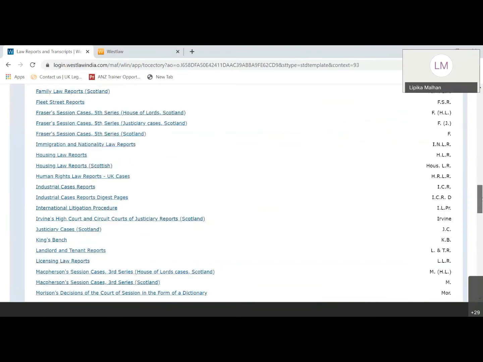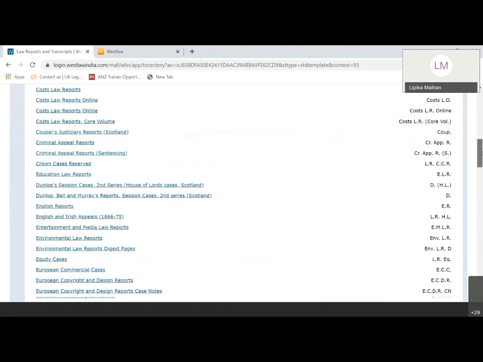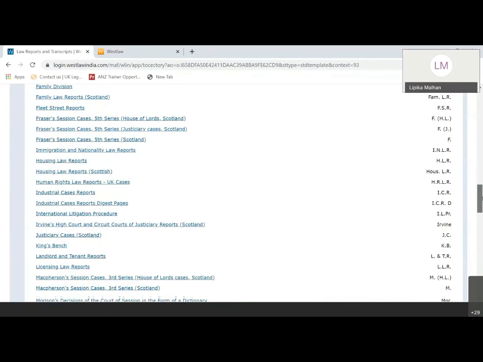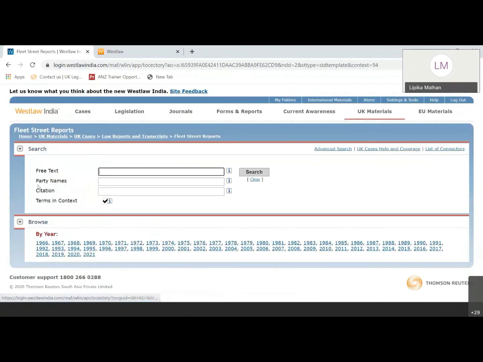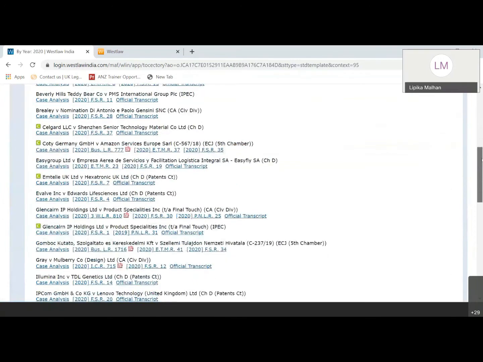This is all the law reports which are covered for UK. I've shown you an Indian case; I'll show you a UK case as well. For example, if you want to see the Fleet Street Reports, I'll click here. These are all arranged year-wise. If I want to see any particular cases in 2020, for example, these are all cases listed here.